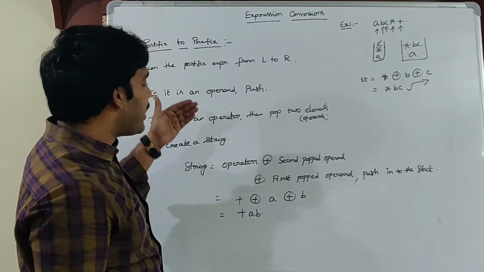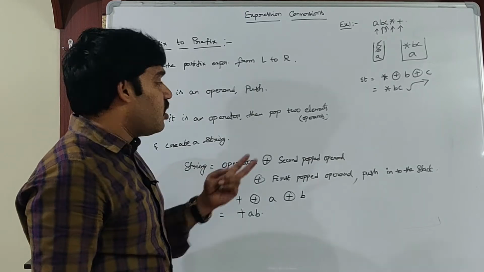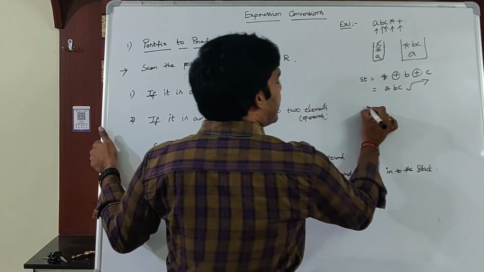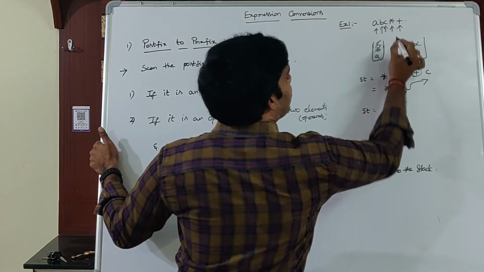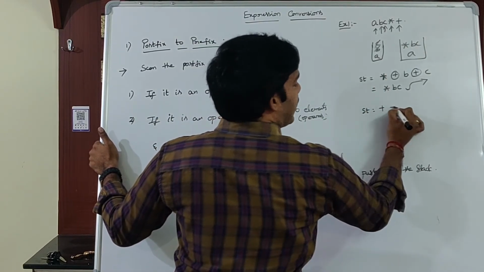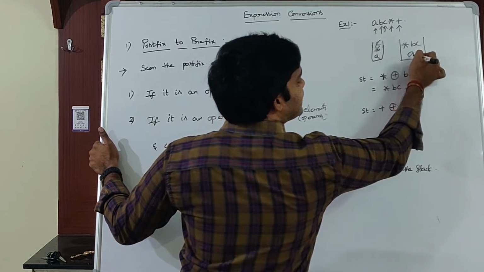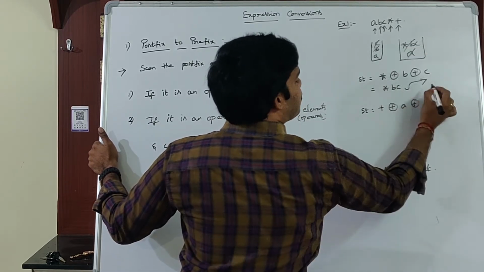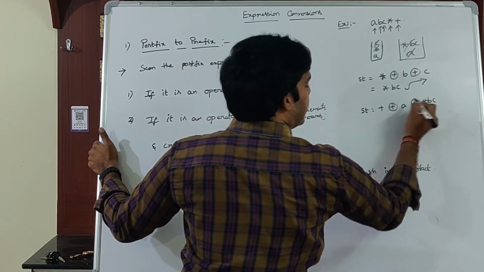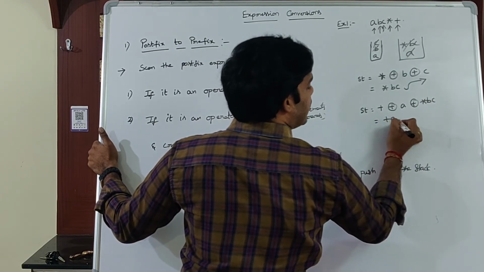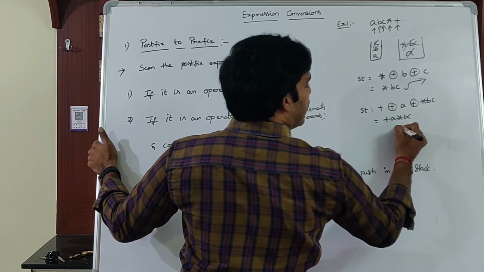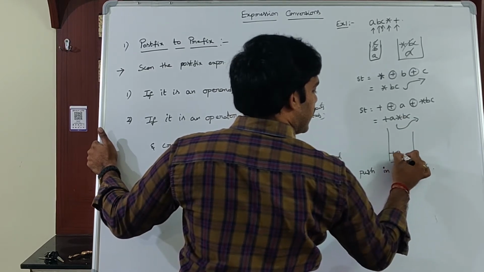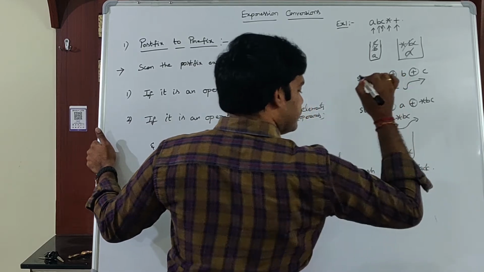Is plus an operand or an operator? Operator. Then pop the topmost 2 operands and create a string. How to create a string? String is equal to, what is my operator? Plus, concatenation operator. What is the second popped element? A, concatenation. What is the first popped element? Star BC. That is nothing but plus A star BC, and then push this one into the stack.